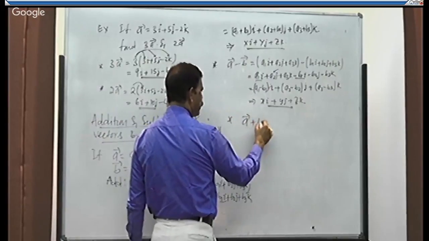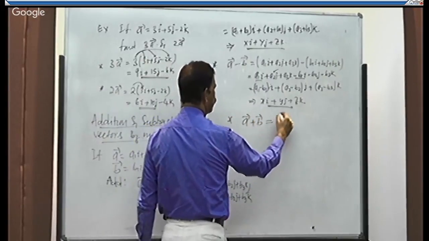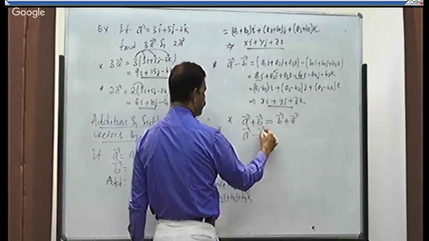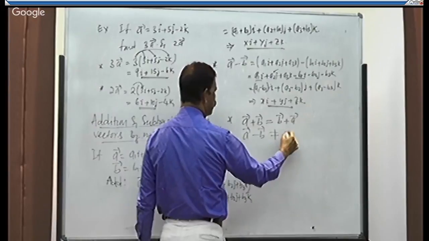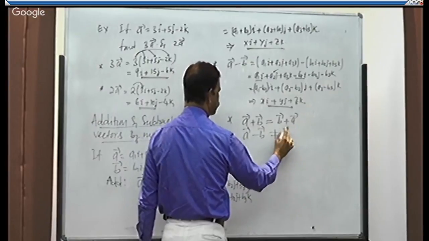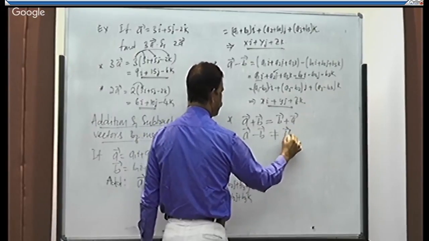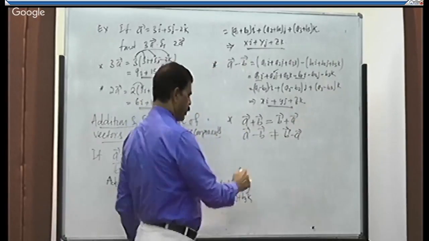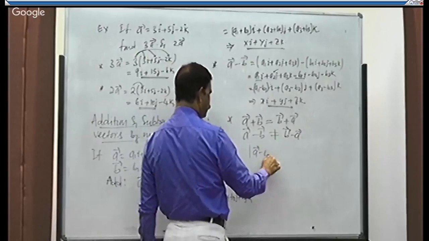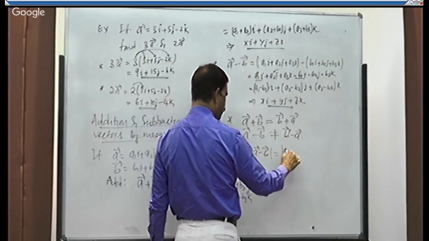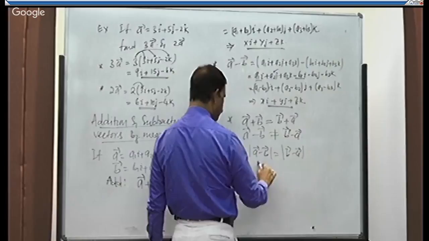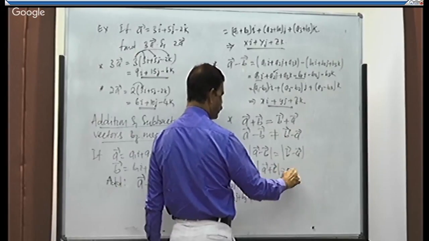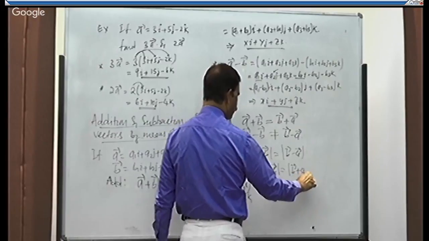See, a plus b is always equal to b plus a. But a minus b is not at all equal to b minus a. But the magnitude will be the same. Magnitude of a minus b is equal to magnitude of b minus a. So it will also be true in case of addition. Magnitude of a plus b is equal to magnitude of b plus a.